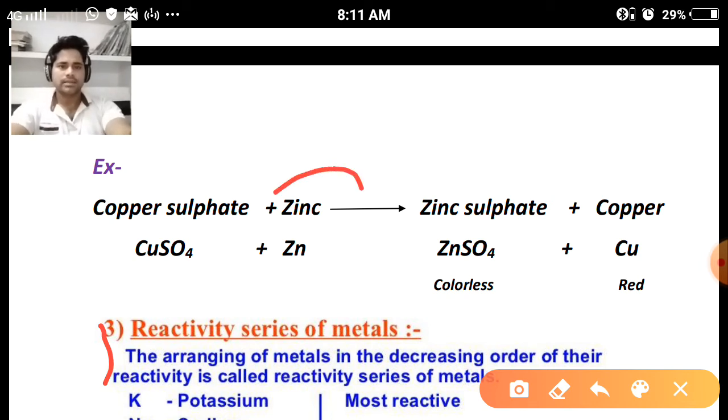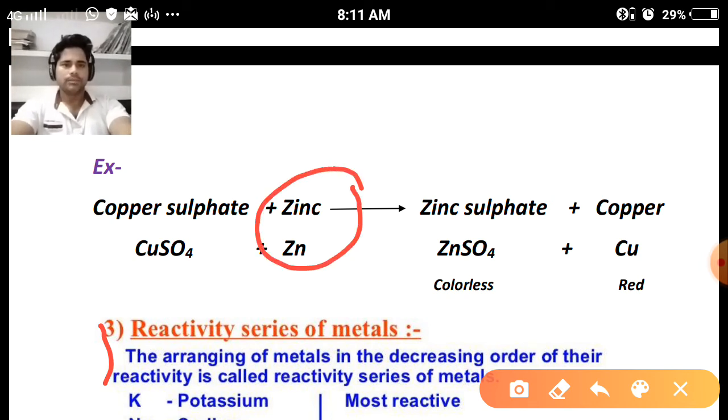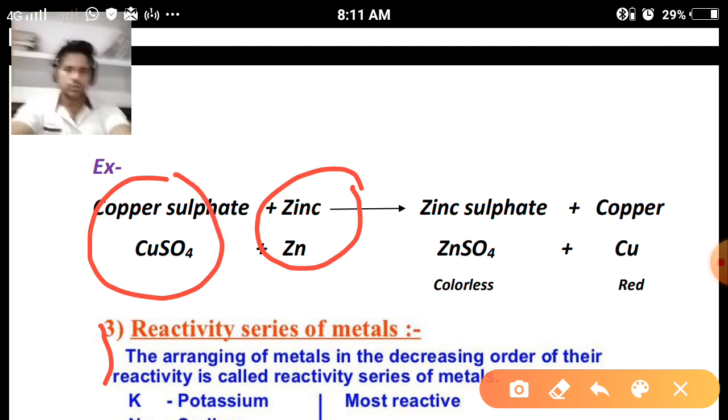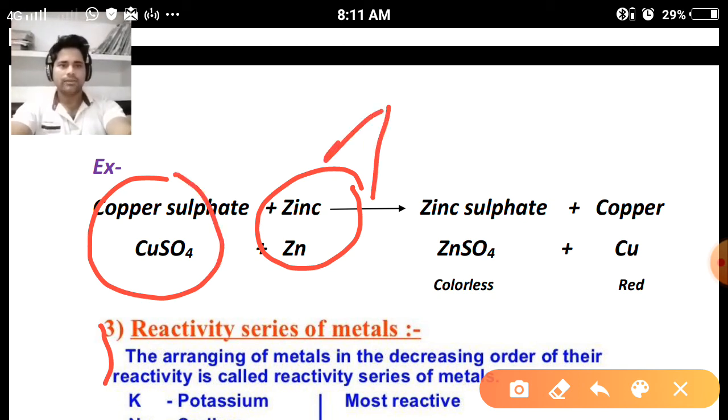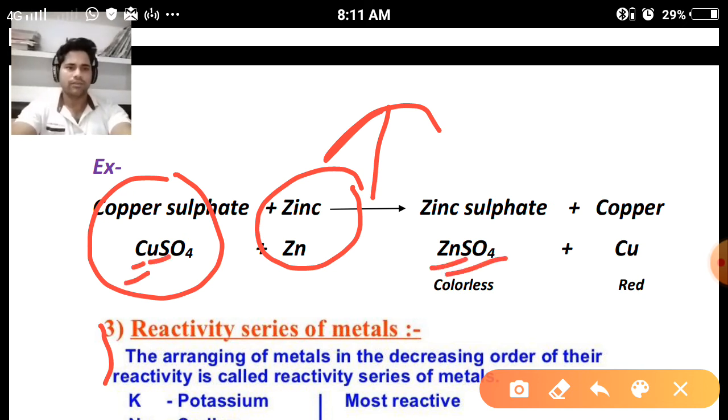What happens when zinc granule is put in copper sulfate solution? Zinc is more reactive than copper, so zinc can replace the copper from its salt solution, and zinc sulfate will be formed, and it is a colorless compound, and copper metal will be separated out. So this is a displacement reaction.